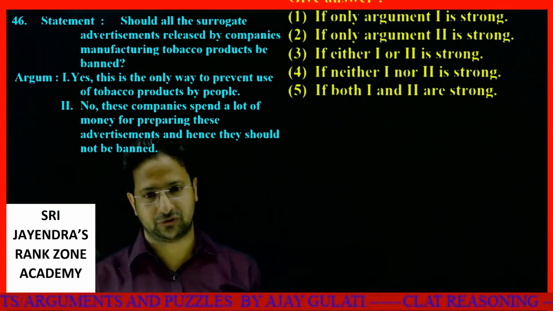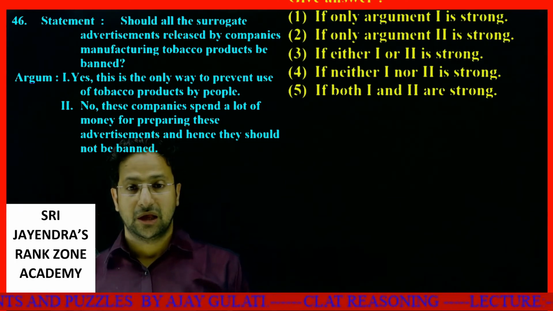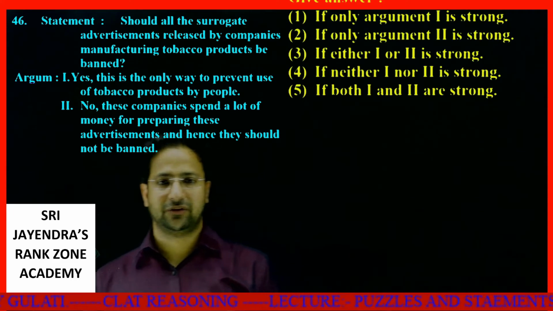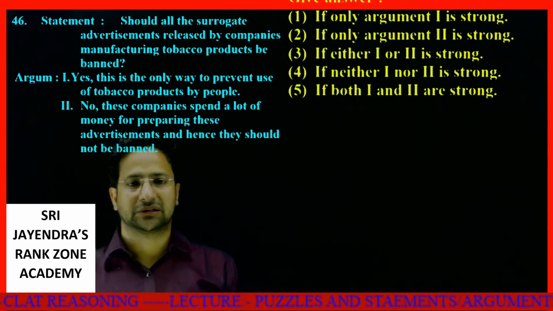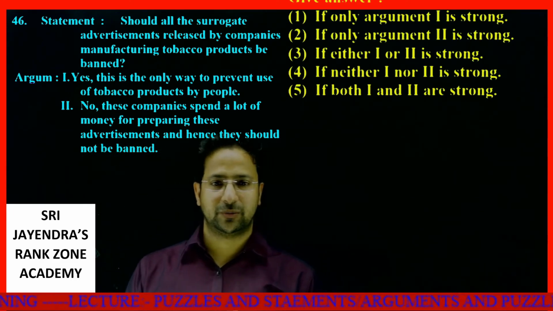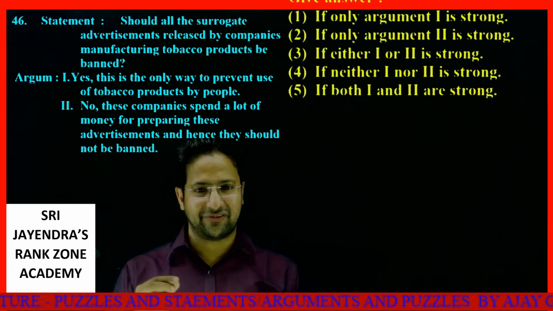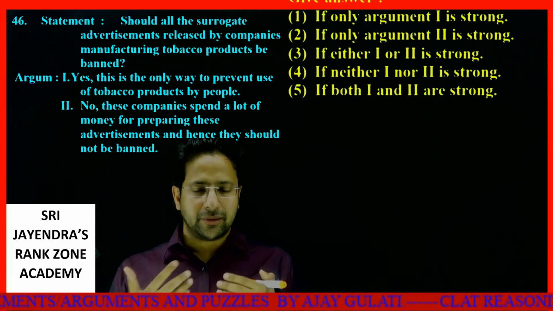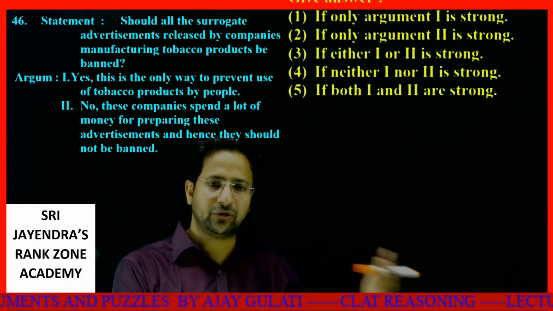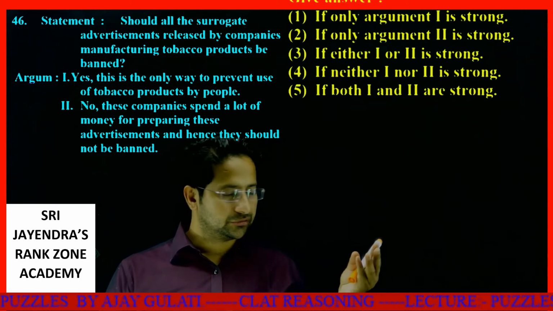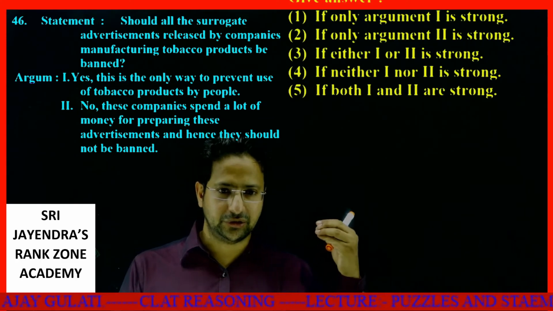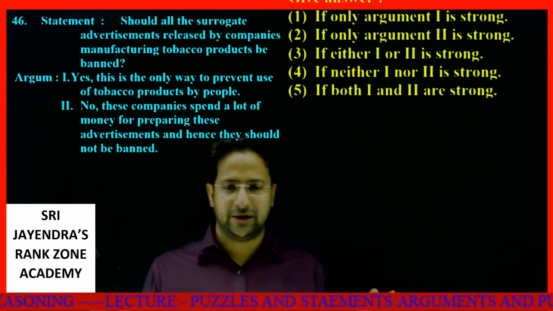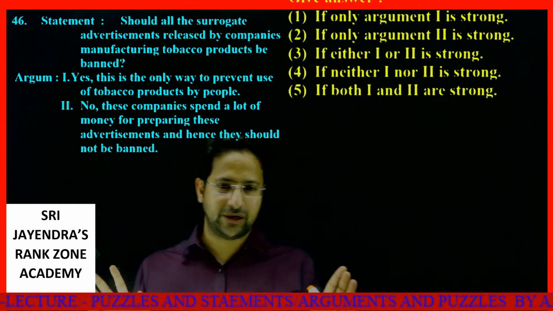What is the question, dear students? Should all the surrogate advertisements released by companies manufacturing tobacco products be banned? First argument: this is the only way to prevent the use of tobacco by people. Is this a valid argument? The precise answer should have been that the government should stop the production of these things. No sales should be allowed. So the first is a weak argument. I don't like it.